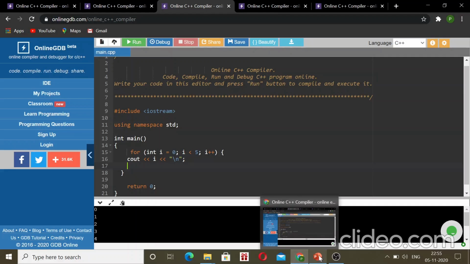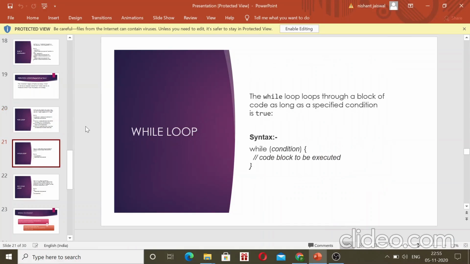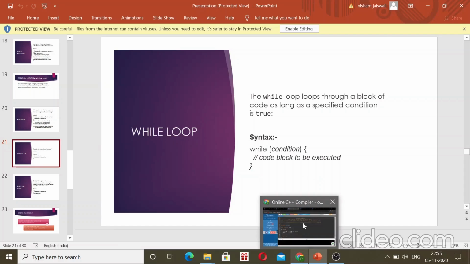Now let us see the while loop. The while loop loops through a block of code as long as the specified condition is true. This is the syntax: while condition. Then if this condition is true, then the code block is executed. Let us see using code.